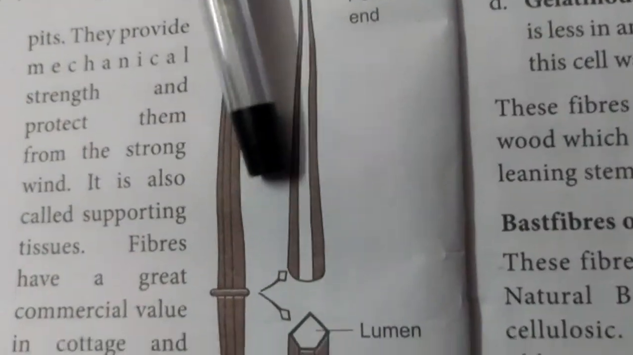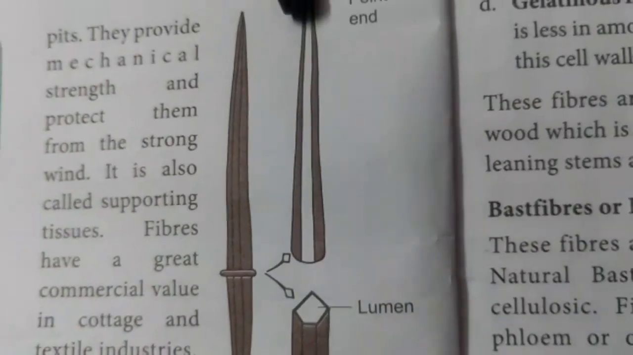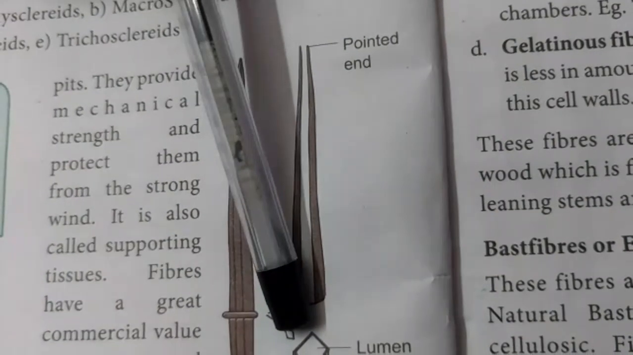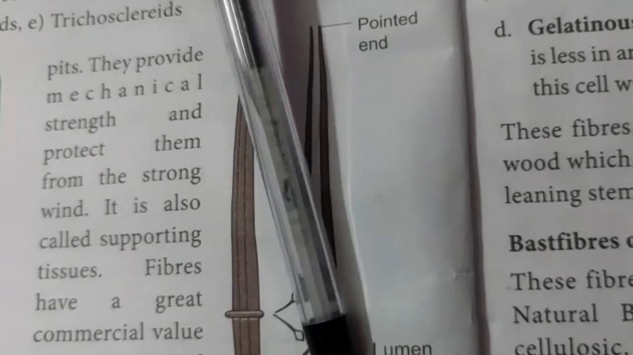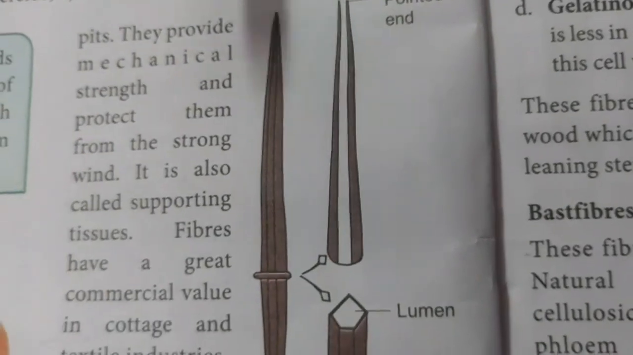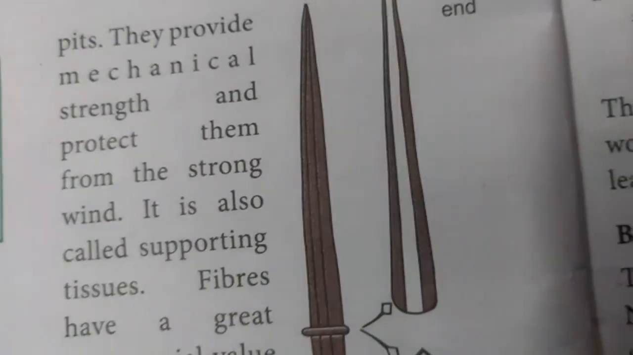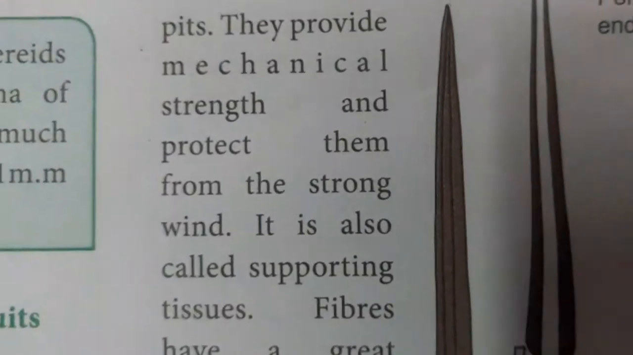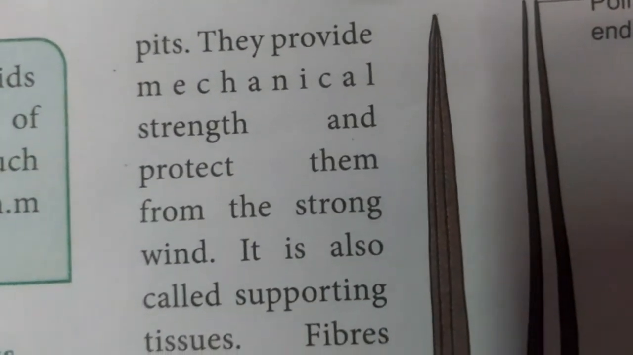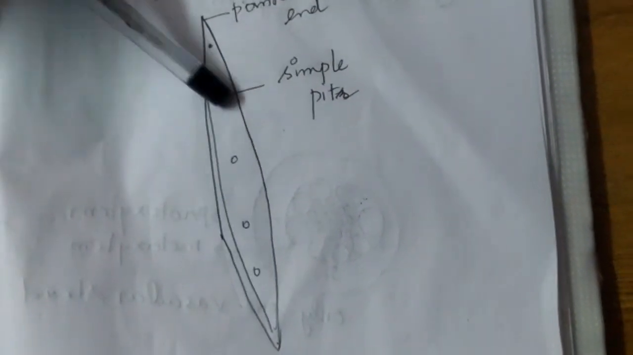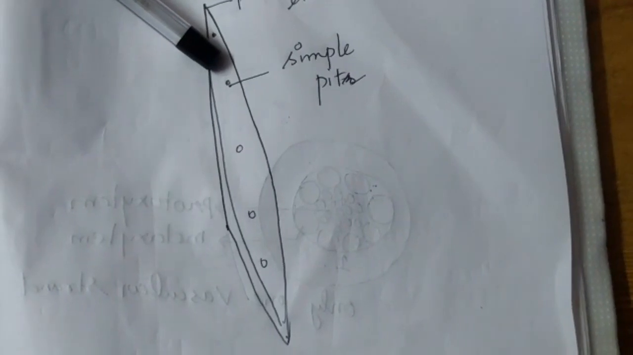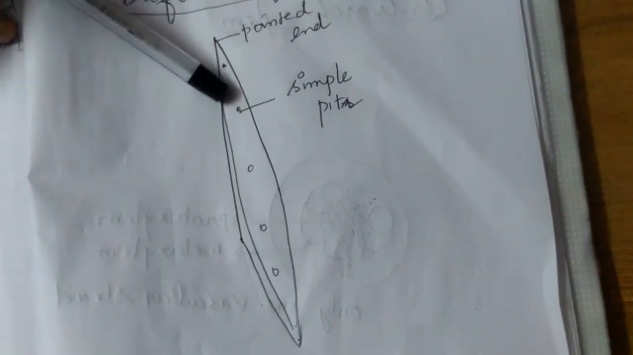Lumen means the central cavity. The central cavity of the fibers is very narrow, and they have pointed end walls. They have simple pits. Pits are the small pores present in the walls of the fibers. The pits are simple in nature. They are not surrounded by an outer wall.